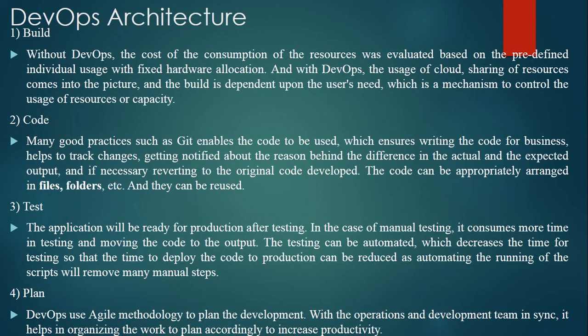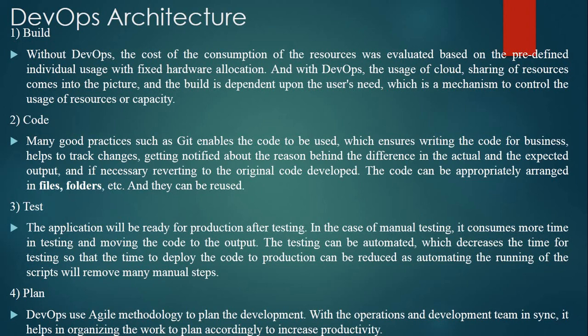Next one is code. Many good practices such as Git enable the code to be used. Git is a tool for DevOps, which ensures writing the code for business, helps to track changes, getting noticed about the reason behind the differences in the actual and the expected output. And if necessary, reverting the original code deployed, the code can be appropriately arranged in files, folders and each repository that we use. And after that the code can be reused.